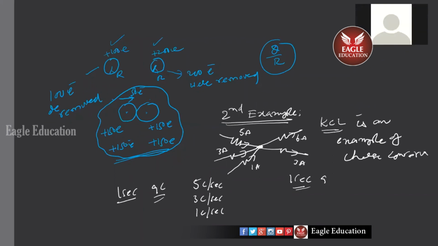I don't understand. How did we get 9 coulombs? Because in 1 second 9 coulombs is coming in. In 1 second the same 9 coulombs should go out. 6 plus 3 is 9. You could have written 5 and 4, doesn't matter. You could have written 7 and 2. That's not the point.